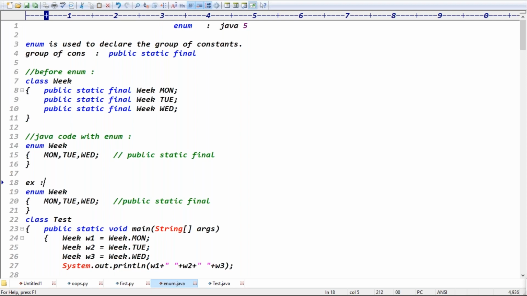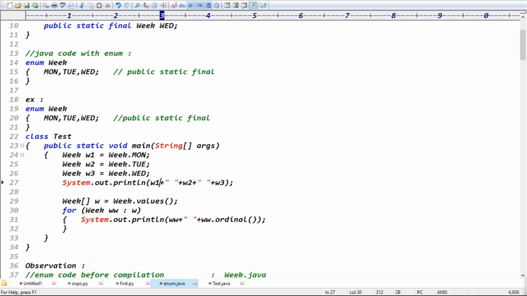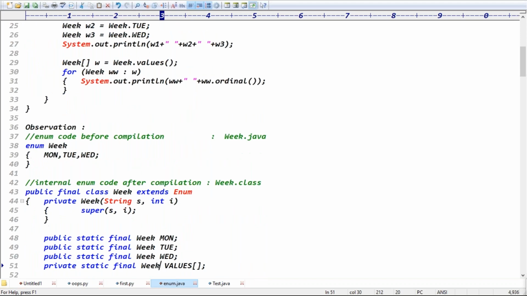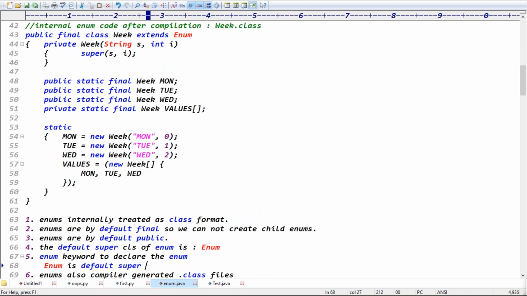In previous projects we always defined public static final, but present applications declare constants simply using enum, right? Exactly, guys. First example: how can we access individual constants? Using the enum name. How can you access all the constants? Using the values function. And the .class file is generated, guys. Based on the .class file, we decided 10 points. These 10 points are important, so write them in your notes to get clarity.